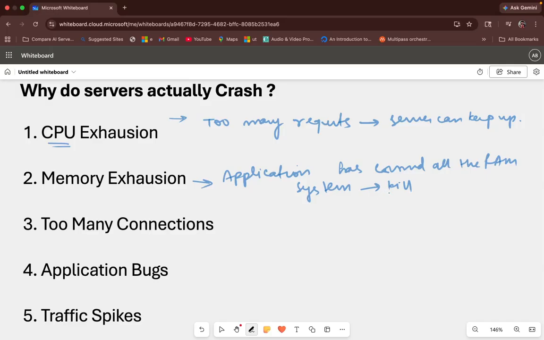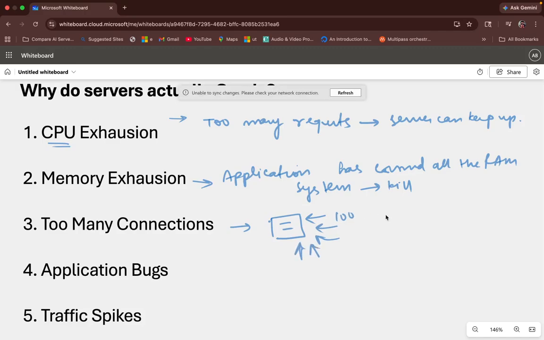Next could be too many connections. What does too many connections mean? The server hits a connection limit and rejects users. So for example, this is your server and it has a capacity of 100, and 100 users are currently accessing the application. So if it is 101,